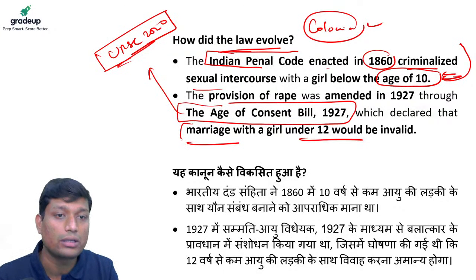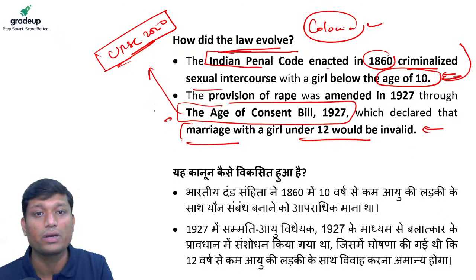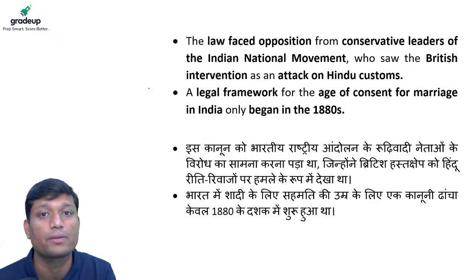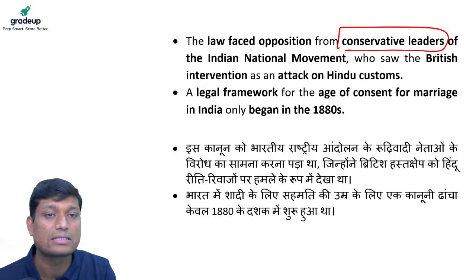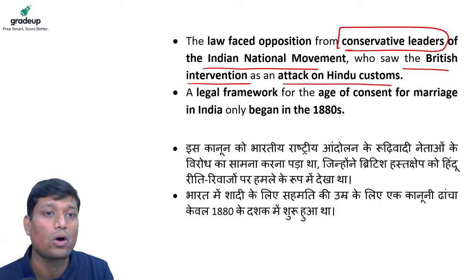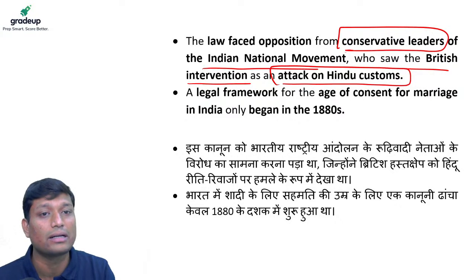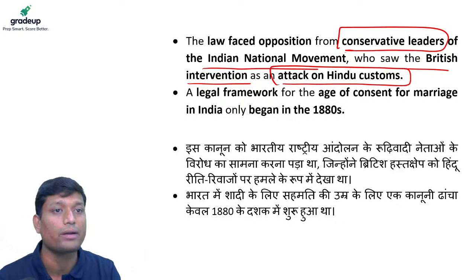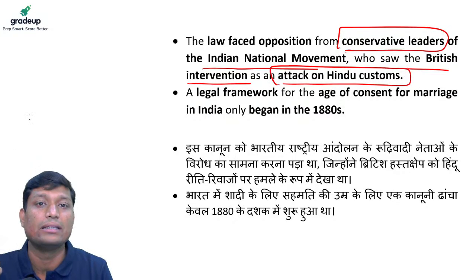Marriage with a girl under 12 would be invalid, right? So it was with the introduction of the Age of Consent Bill in 1927. Now the law faced opposition, obviously, from the conservative leaders of the Indian national movement, who saw the British intervention as an attack on Hindu custom. So what essentially was being said by all these leaders was: let us decide our own issues, and let there be no intervention from the Britishers, right?